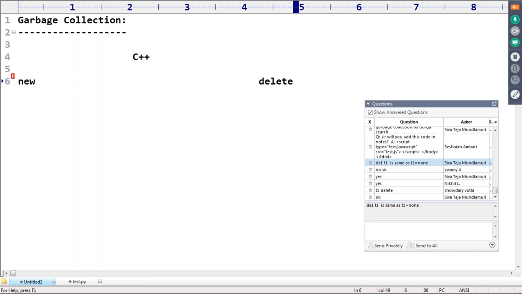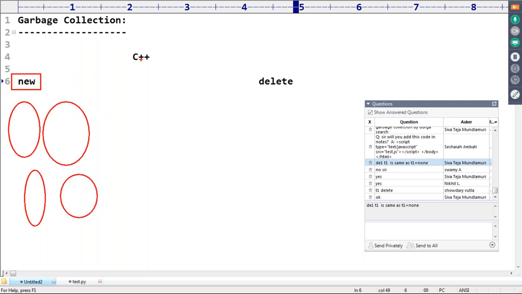Usually the programmer takes very much care while creating objects, because without that object he can't do anything. That's why while creating he takes too much care.